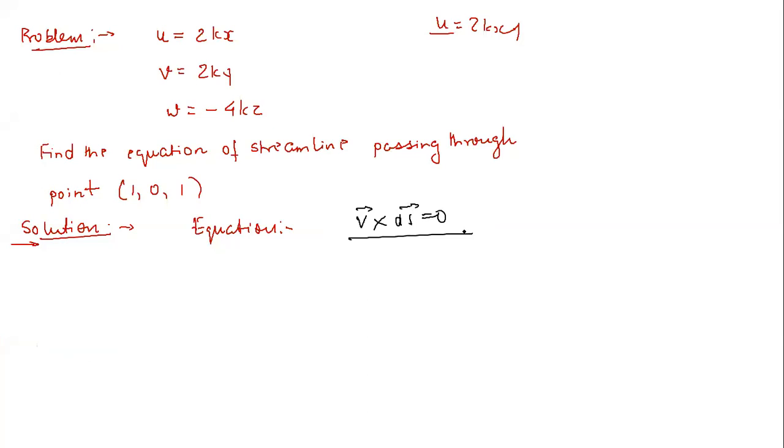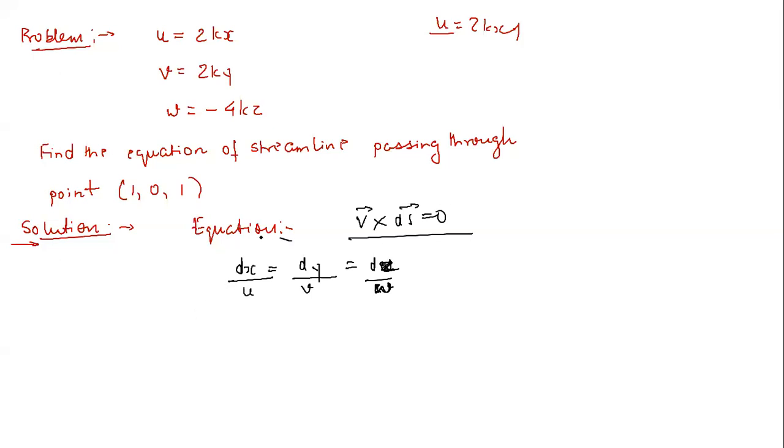Sorry, I did that by mistake. So it is basically dx by u is equal to dy by v is equal to dz by w. This is the equation for a streamline.